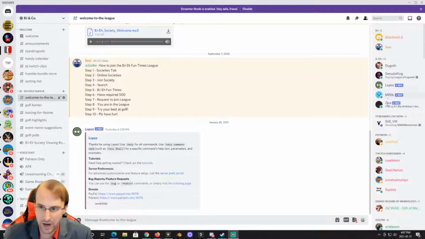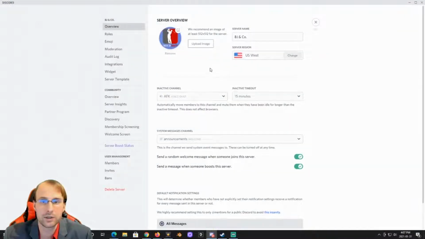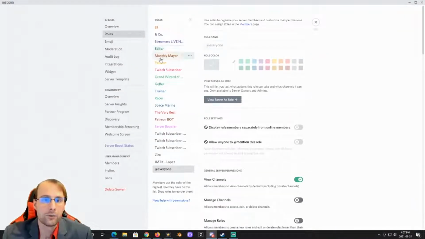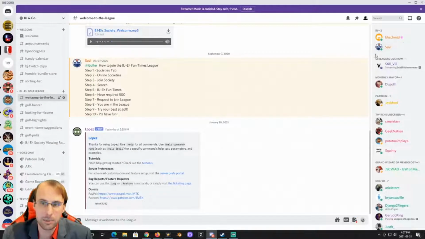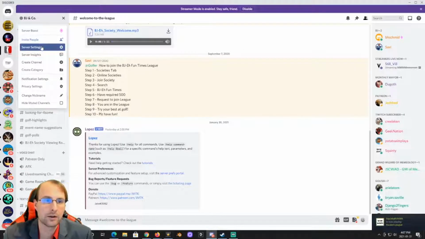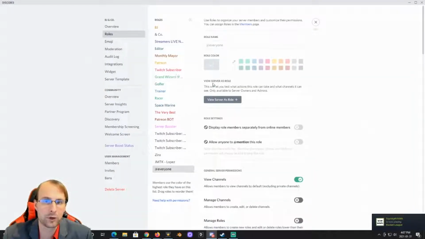Here you've seen everything is visible and they're showing up here. But if you really want server settings, you can make a role for your bots or wherever you want to hide them, like the BJ and Co right here. You can make the role, stick it wherever you want. You could have it right at the top. And then if you put it display separate from online, if you turn this one off that we used, you'll see it disappears, but it's still above them in that server list that we're looking at, which allows it to make sure it can make its changes that it needs to.